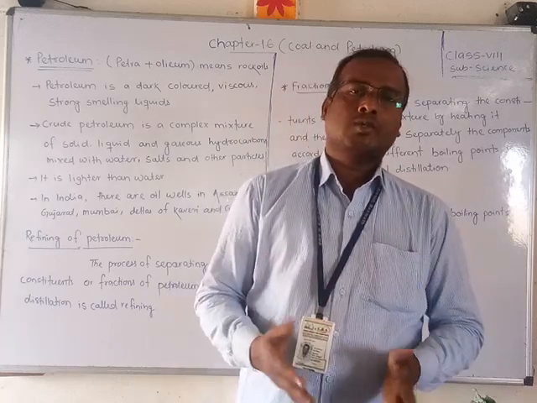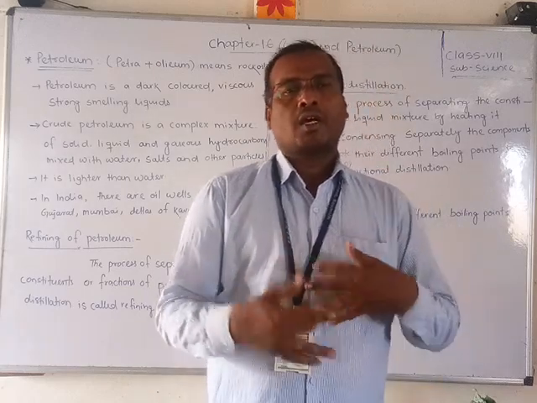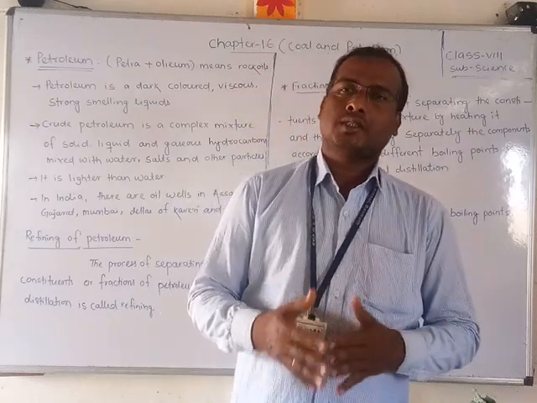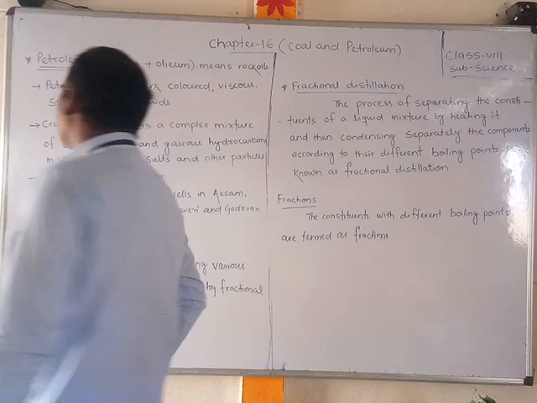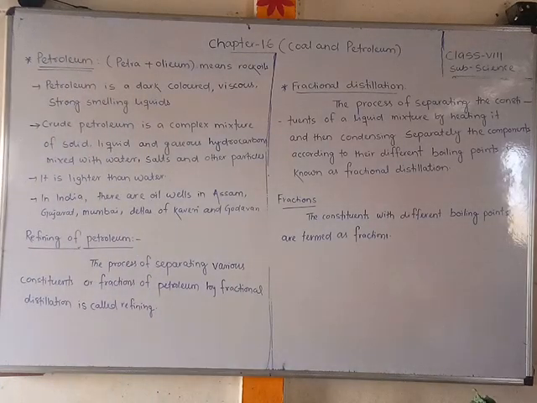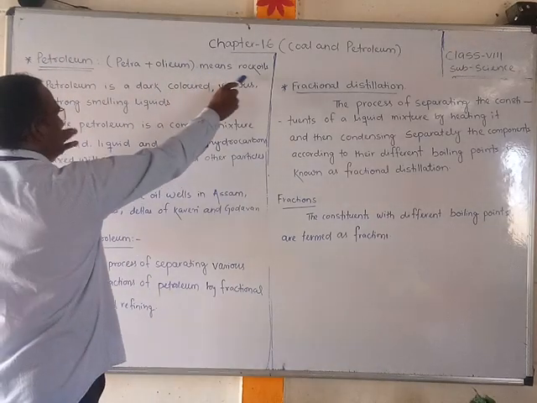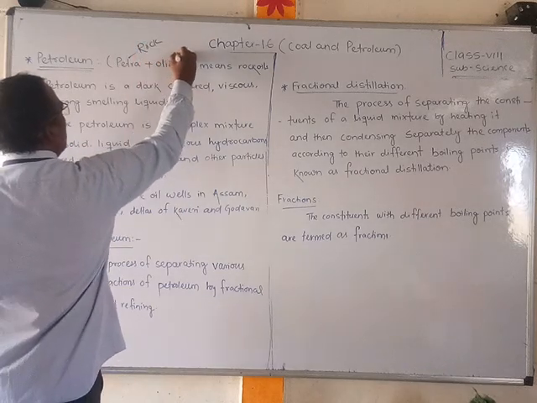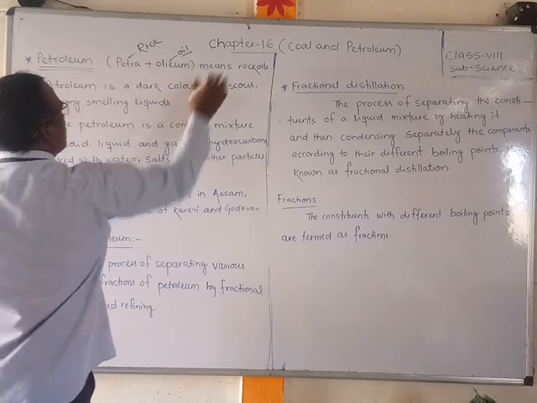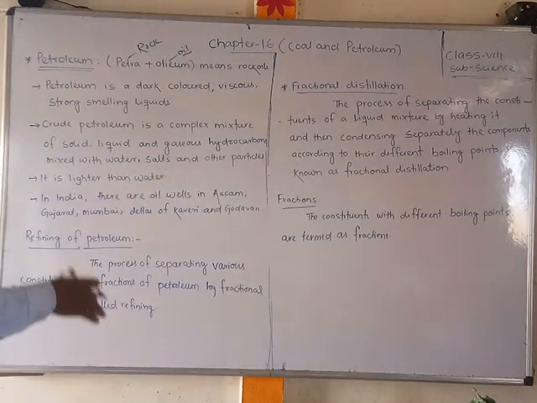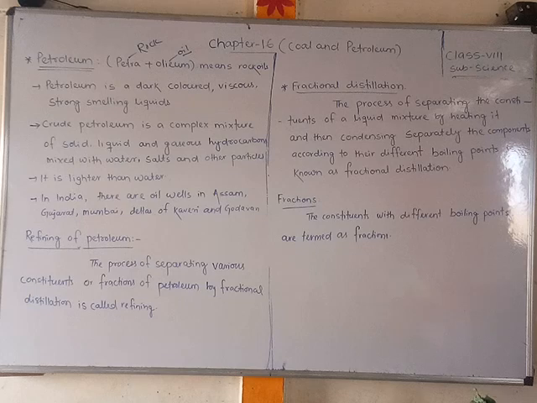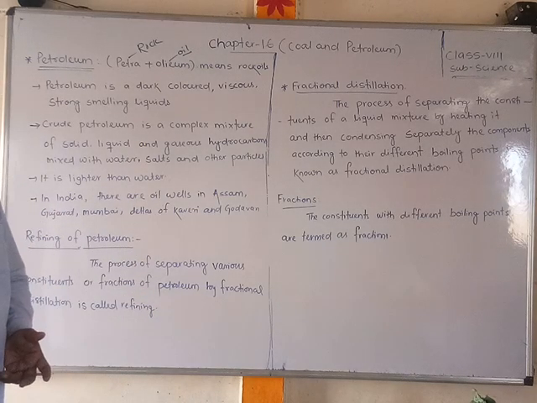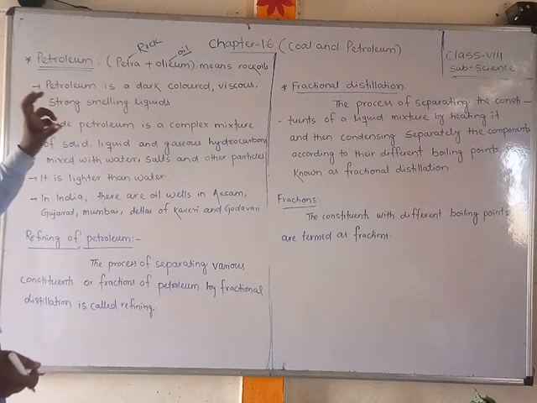So let us discuss, students, what petroleum is, how it is refined, and how the fractions are obtained in this video. First of all, petroleum means petra plus oleum, which means rock oil. Petra means rock, and oleum means oil. We say rock oil because it forms like stones, like sedimentary rock, and that is where the oil is obtained from. That's why we call it rock oil.